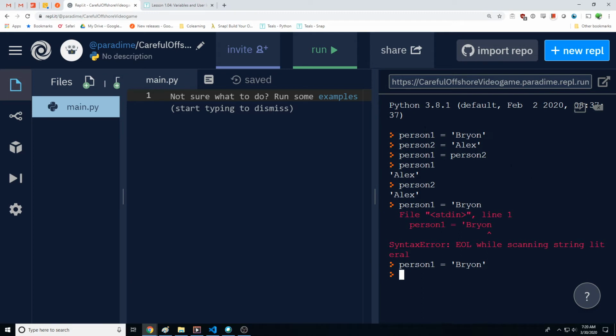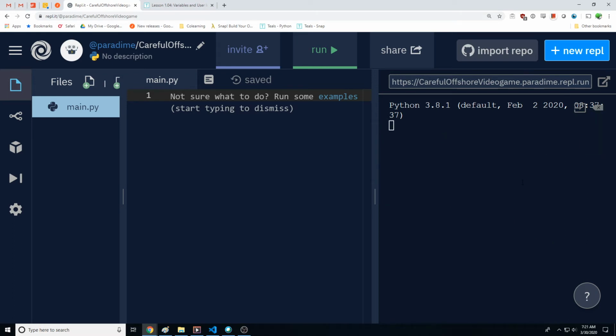And if you type a line and you want to go back to it, you can just hit the up arrow key on your keyboard. It'll go up one line. So let's see, person 1. That's Brian. Let's clear this for a second here. And person 2 should be Alex.